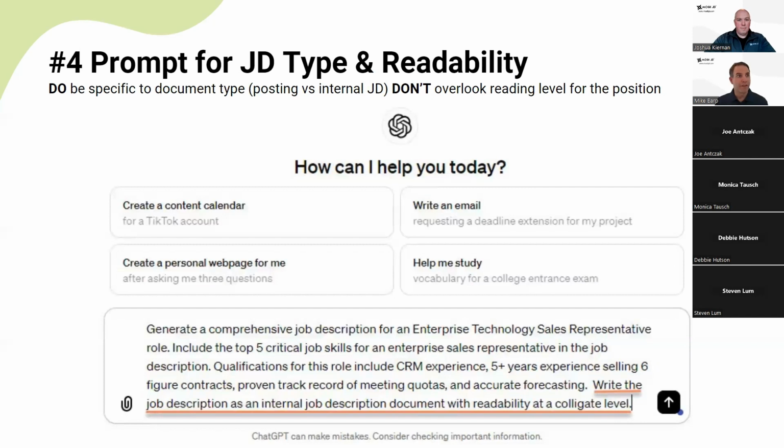A question on the chat, Josh. So the question is, what measures are in place to ensure privacy or security of your data inputs? I don't know what ChatGPT has for data security, but I would treat it, or we treat it here, and customers that we work with treat it as if it's like Google. So if you're putting in a prompt, you might want to remove your company name, or maybe swap that out for an industry name. Just treat it like a free text service, like a social media site, and don't put any sensitive data into it, and you'll still get great results.